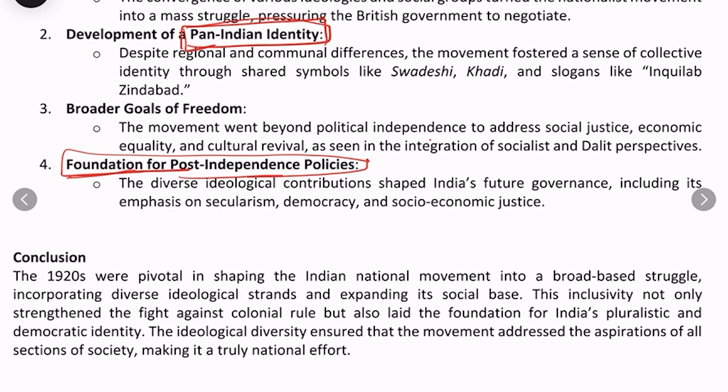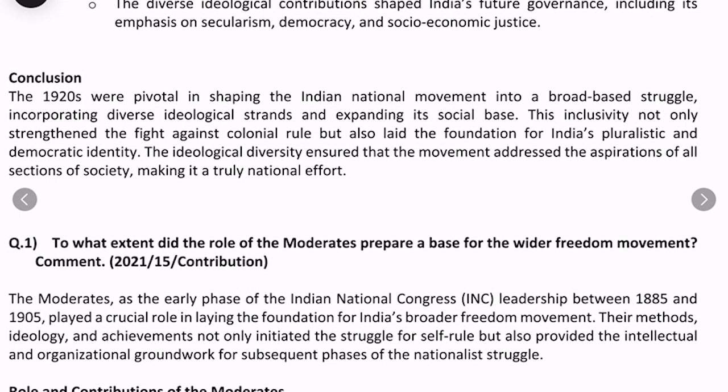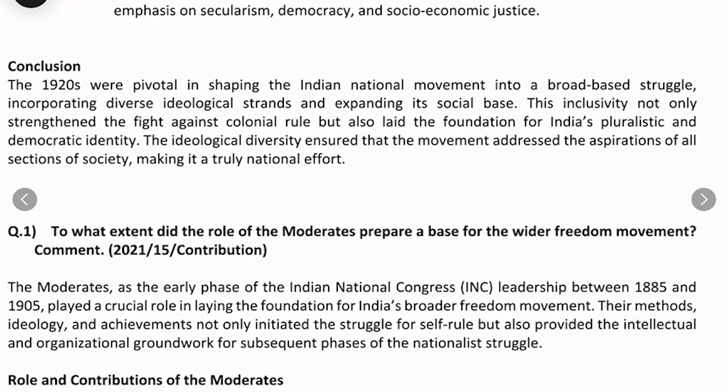All these things got into the constitutional imagination, as well as into the policies of the government after independence, inspired by these ideological strands that participated in the national movement, making it broad based.